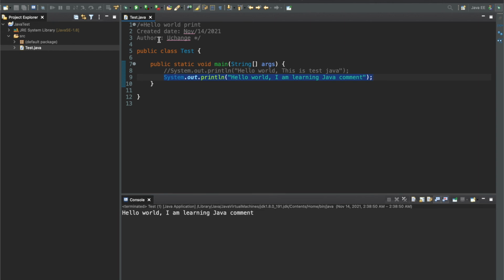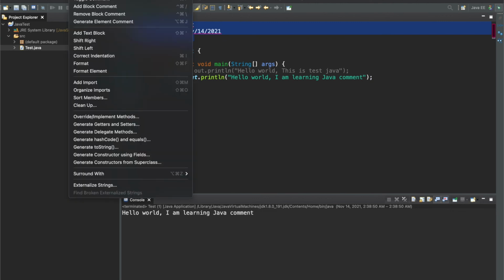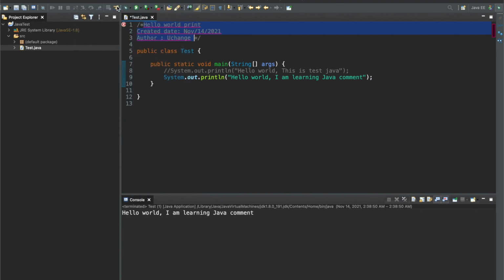This is something that you can do within the code itself as well. If you forget, what you can do is, let's say I'll ignore this for a while here, and again the error is popping up. So what you can do is highlight the code. You just go to Source here, and as you can see, if you do Toggle Comment, it will do a single line comment for all the lines, and if you do Add Block Comment, it will do the block comment. So let me click Add Block Comment here, and as you can see, it is done. Thank you.